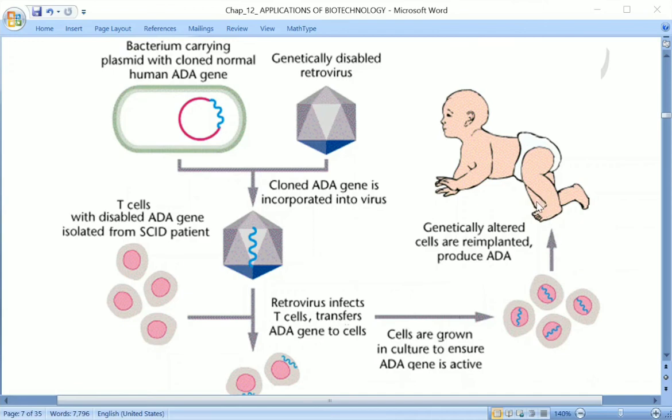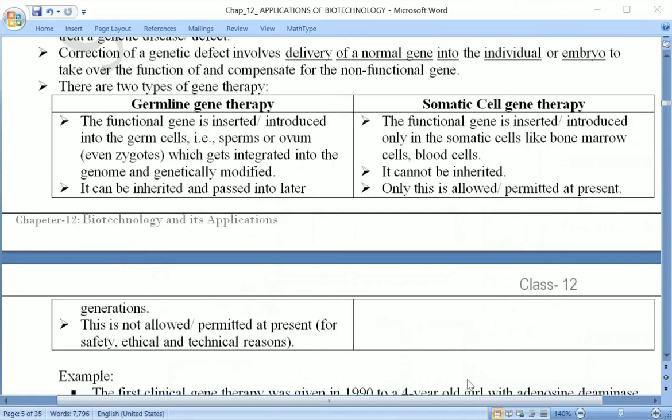What we have discussed here is somatic gene therapy. Somatic cell gene therapy means that apart from the germ cells, that is the sperm or ovum, lymphocytes have been used.